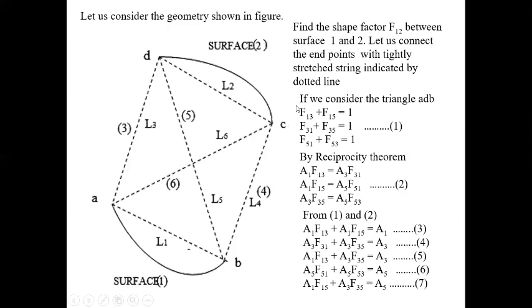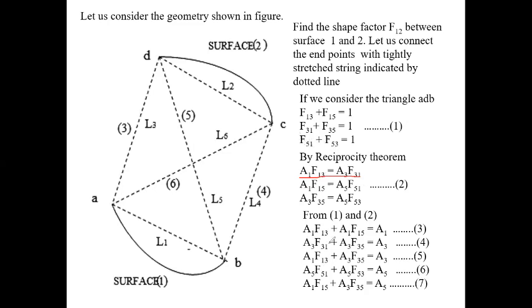So it becomes A1 F13 plus A1 F15 equals A1. The second equation is multiplied by A3: A3 F31 plus A3 F35 equals A3. In this equation, A3 F31 equals A1 F13. So instead of A3 F31 we write A1 F13 plus A3 F35 equals A3.